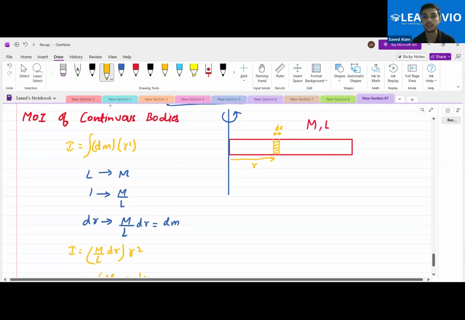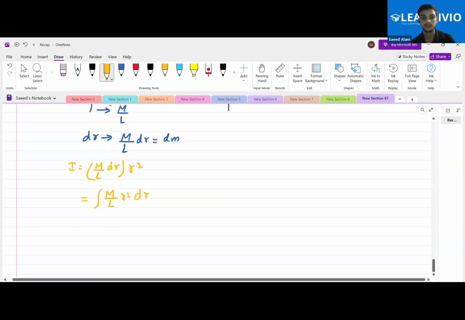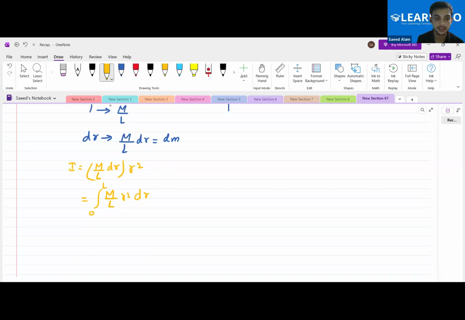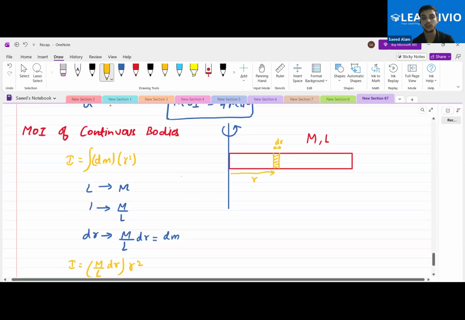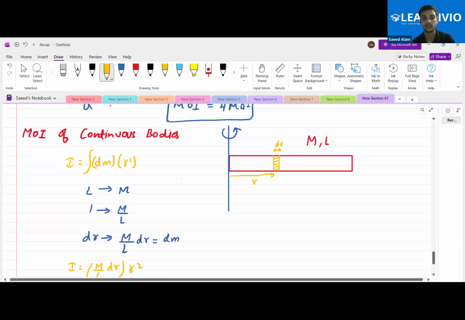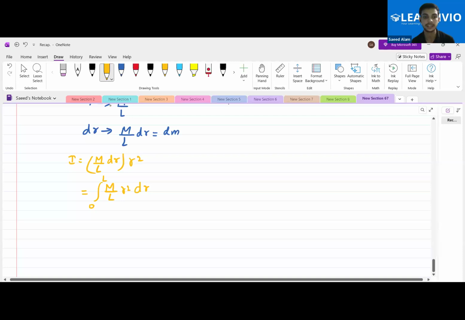Now tell me, from which point to which point do you actually need to integrate it? What is the r going to vary here? From 0 to L. Okay, so when you are integrating it, you have to place the limit over this r. So this limit is going from 0 to L length. So it will go from 0 to L like this. Okay, then calculate the I, m by L into r square dr.